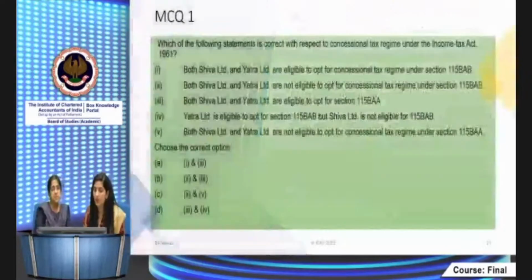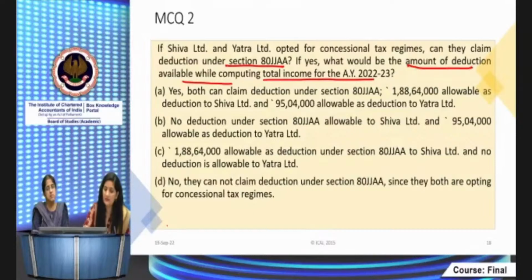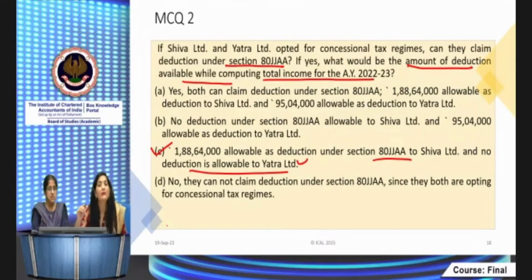So 30% of that amount, the total employee cost, is allowable as deduction. This is the correct answer. The deduction allowable under section 80JJAA to Shiva Limited, and no deduction is allowable to Yatra Limited since the employees were not employed for 240 days. So for Yatra Limited no deduction is allowable for this previous year. These are the 80JJAA provisions you have to know.